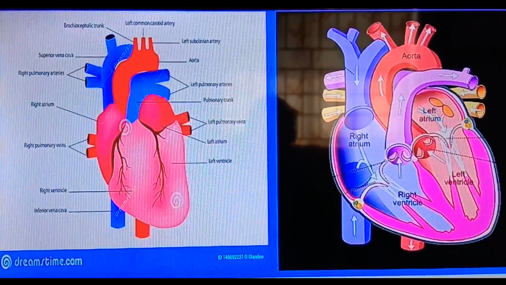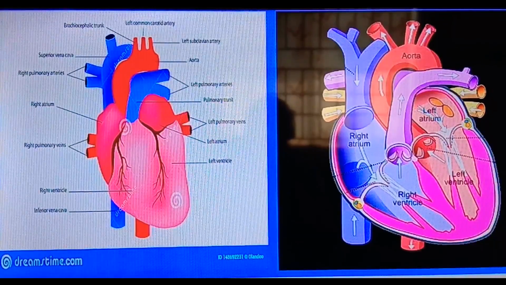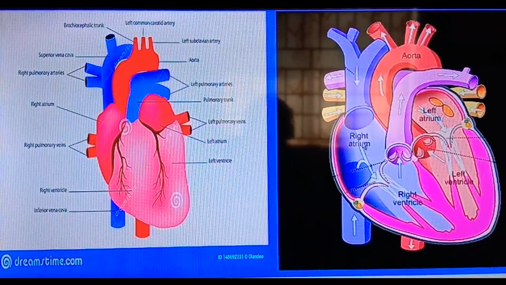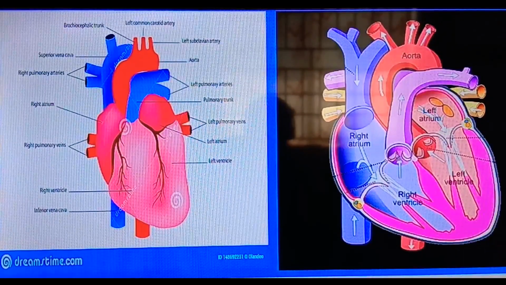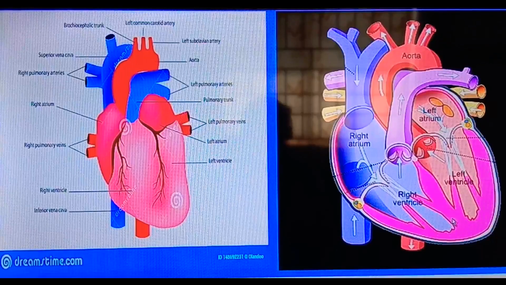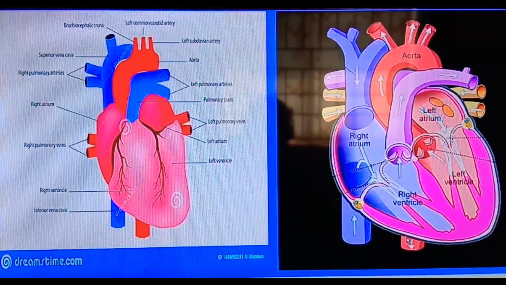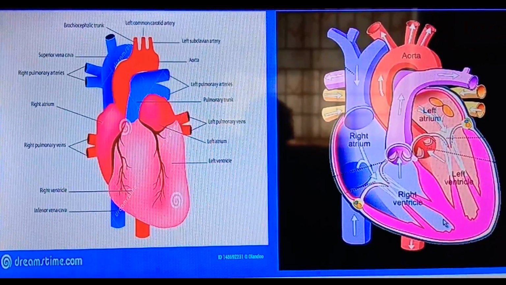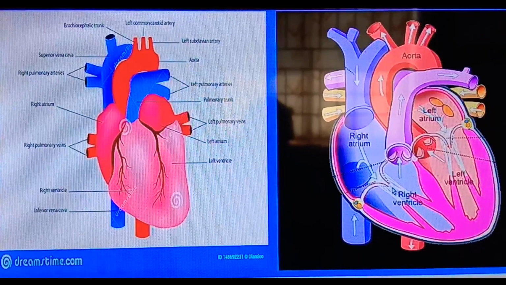Heart is four-chambered. The upper two chambers are called atria, singular atrium: the right atrium and left atrium. And the lower two chambers are called ventricles, the right and the left ventricles. The atria and the ventricles are separated by septum. This septum between the auricles and the ventricles will prevent the mixing of oxygenated or pure and deoxygenated or impure blood.